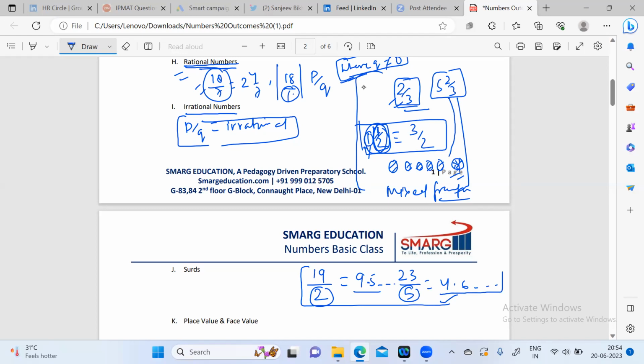But when the numbers are being divided by other whole numbers, which are not 0, like if we divide 19 by 3, what do we get here?